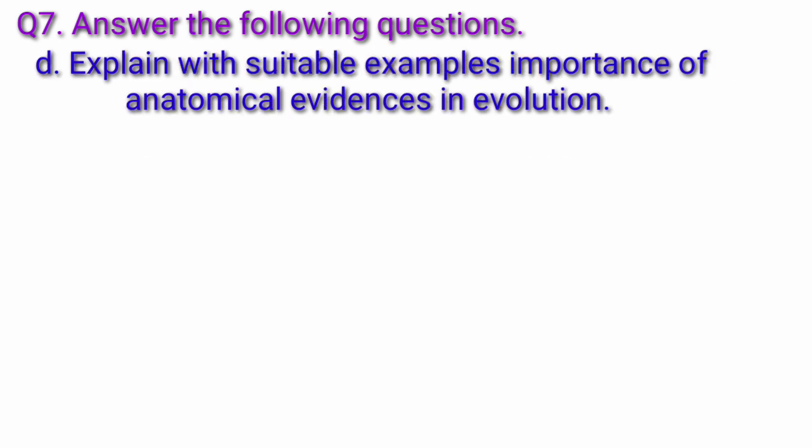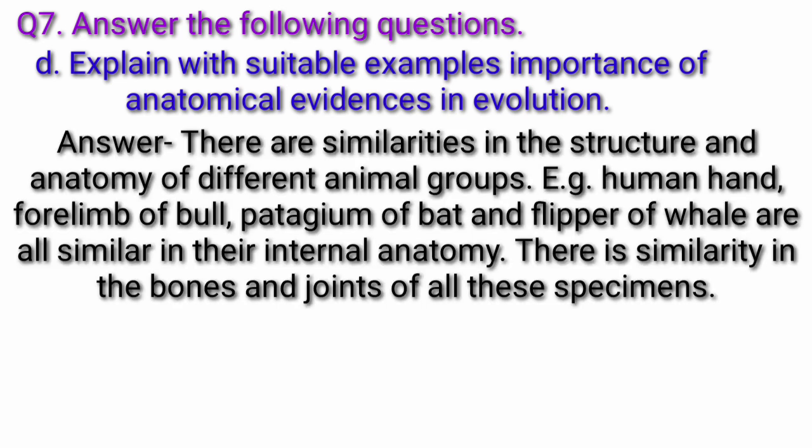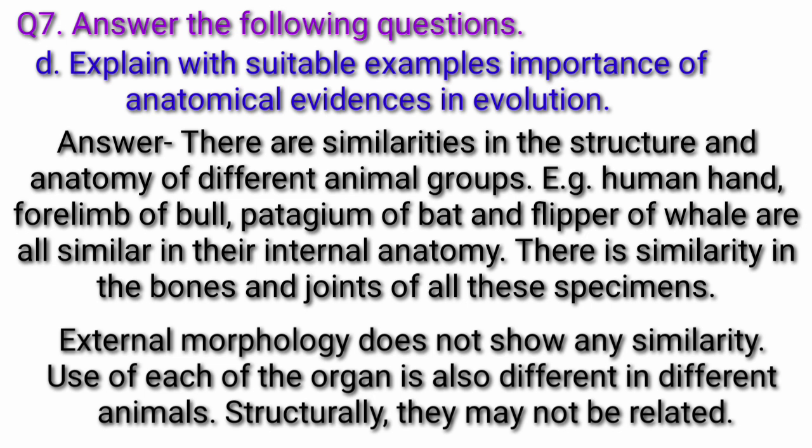Now question D. Explain with suitable examples the importance of anatomical evidences in evolution. Answer. There are similarities in the structure and anatomy of different animal groups. Example: human hand, forelimb of bull, patagium of bat, and flipper of whale are all similar in their internal anatomy. There is similarity in the bones and joints of all these specimens. External morphology does not show any similarity.